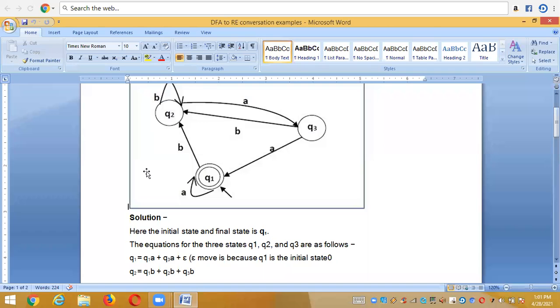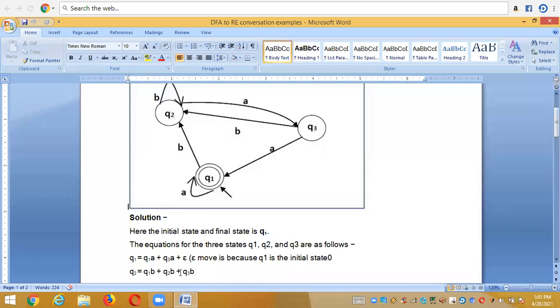And coming to Q2, check which states are hitting Q2. Q2 itself has a transition, from Q1 it is hitting, and from Q3 it is hitting. So Q2 is equal to Q1B plus Q2B plus Q3B.